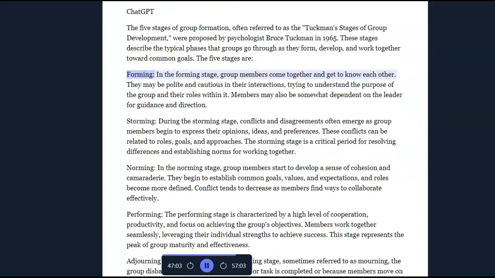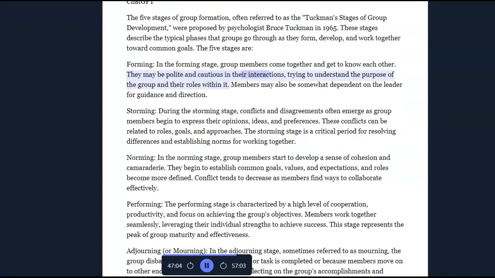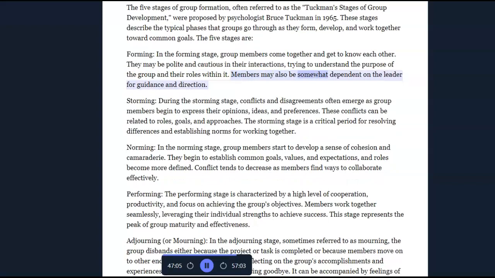The 5 stages are: Forming. In the forming stage, group members come together and get to know each other. They may be polite and cautious in their interactions, trying to understand the purpose of the group and their roles within it. Members may also be somewhat dependent on the leader for guidance and direction.